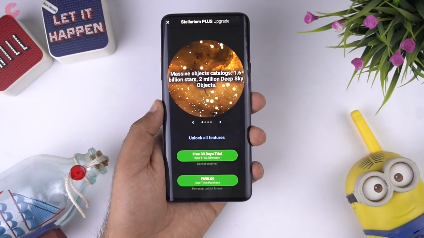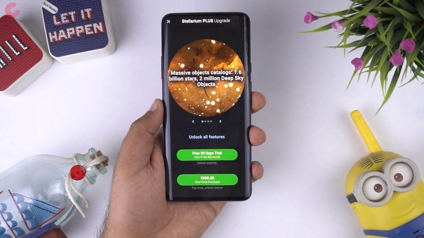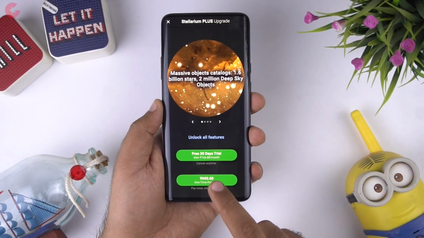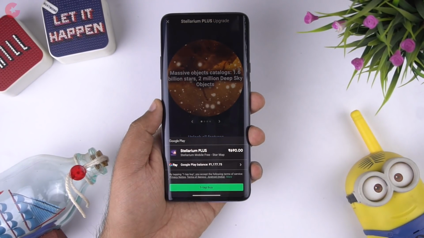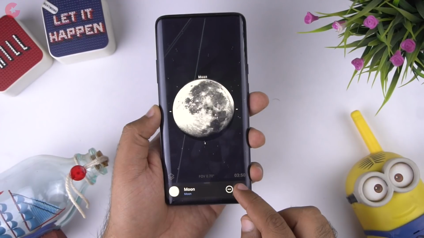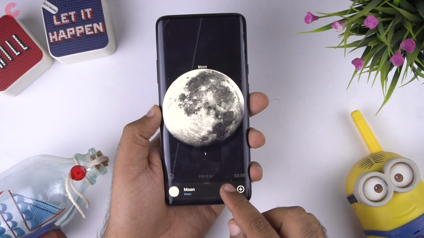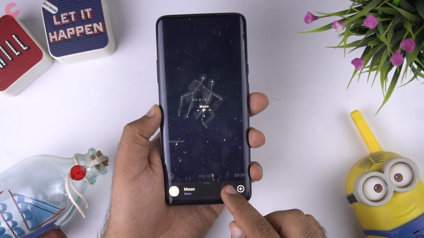In the free version, you can see objects as faint as magnitude 8, but if you upgrade to the pro version, you get magnitude 22, which is really impressive. And apart from that, you can zoom almost without limits on high resolution images of deep sky.